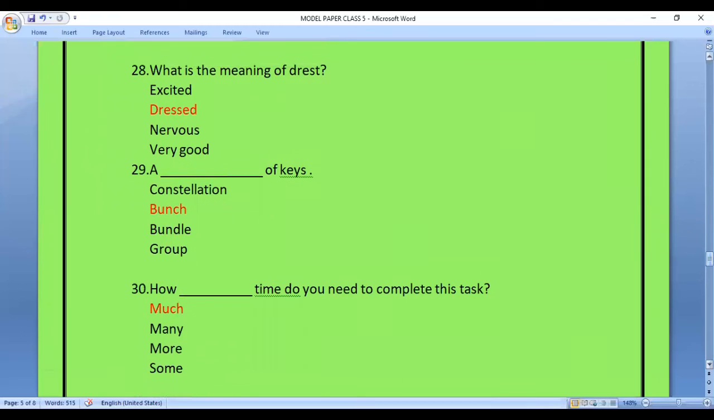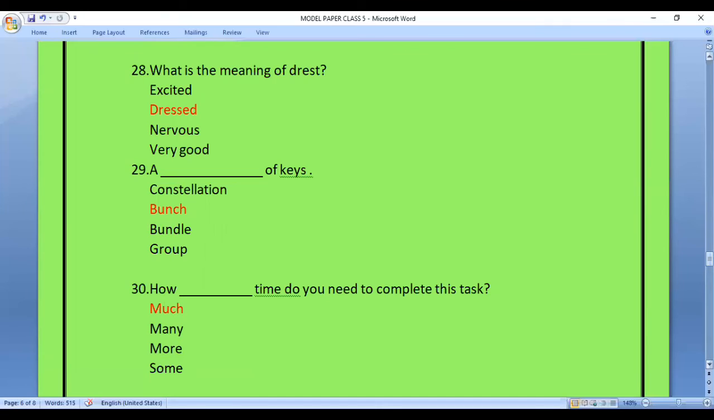Question 28. What is the meaning of dressed? So in this question, we have to find such a word which means dressed. So the options are excited, dressed, nervous, very good. The answer is dressed.